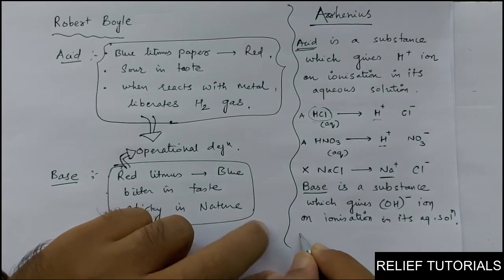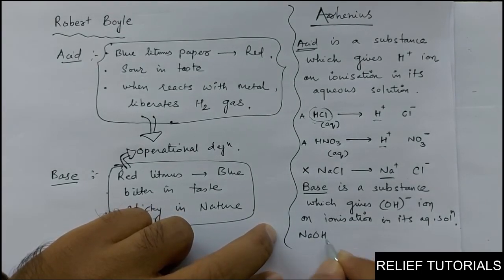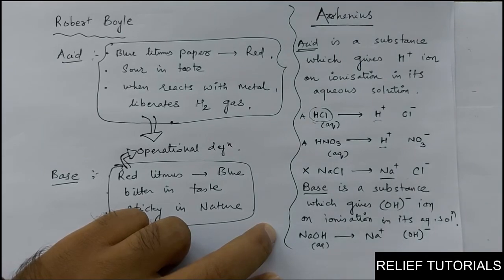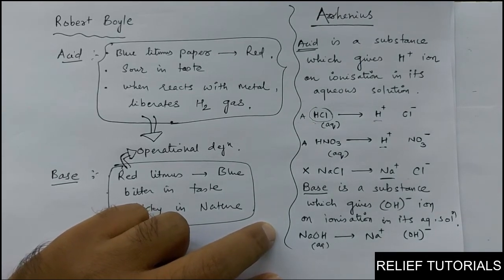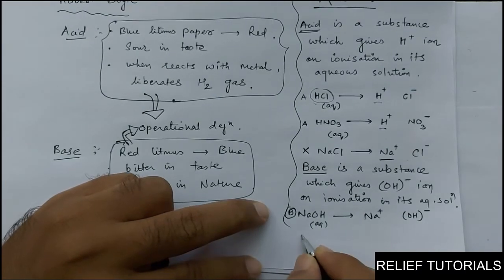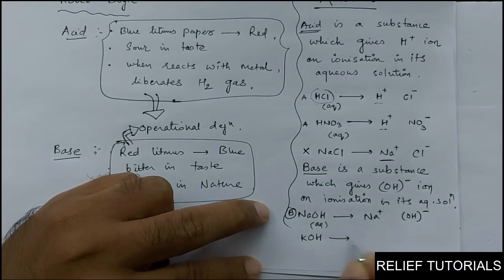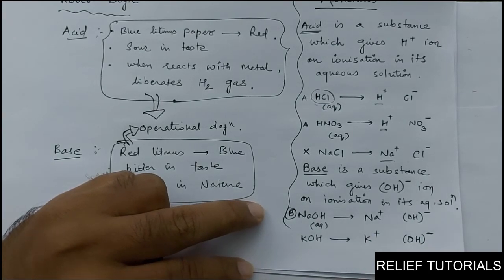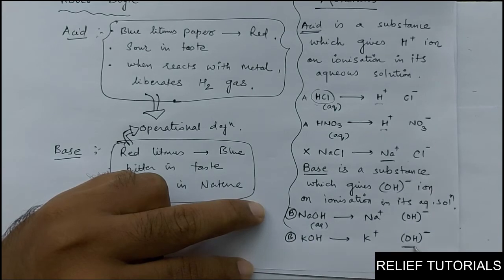If I say, let us take some examples. Let us say NaOH. So if you ionize it in its aqueous solution, I am not writing aq again and again, you understand. So it gives you Na+ and OH- ion. So you can see that it liberates OH- ion. So this NaOH is base. If I say KOH, it gives K+ and OH- ion. Again, it is a base because it gives OH- ion.